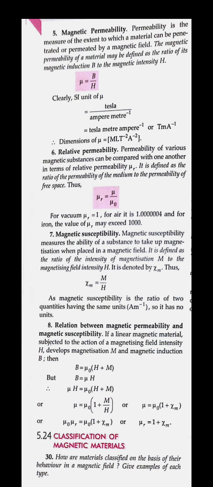Magnetic susceptibility is the ratio of the intensity of magnetization, capital M, to the magnetic field intensity, H. It is denoted by the letter chi, so chi M is equal to M upon H.